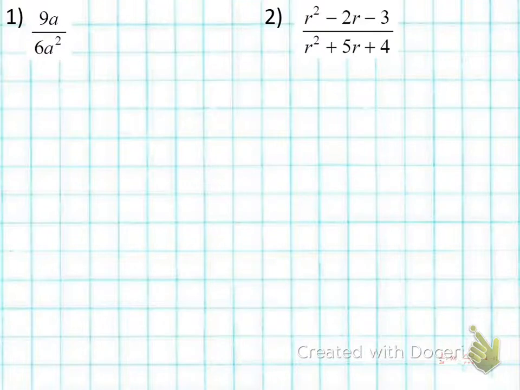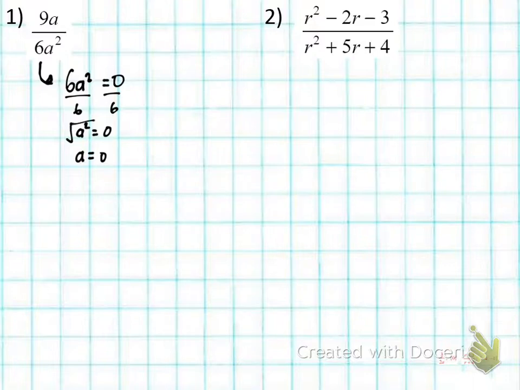Okay, number 1. We got 9a over 6a squared. So first thing we need to do is define any undefined values. The way you figure out undefined values, we don't want our denominator to equal 0. So I'm going to take the denominator and set it equal to 0. I have to solve for a, so I'm going to divide both sides by 6. So a squared is equal to 0 divided by 6, which is 0. So a is equal to 0, because if I take the square root of both sides, I still get 0. So that means a cannot equal 0.